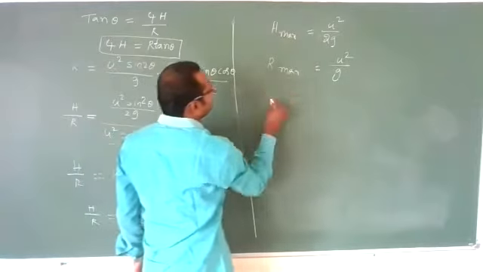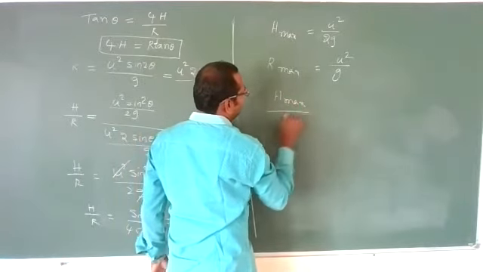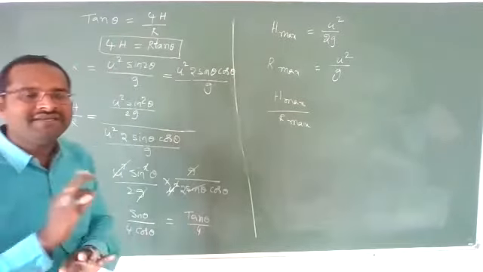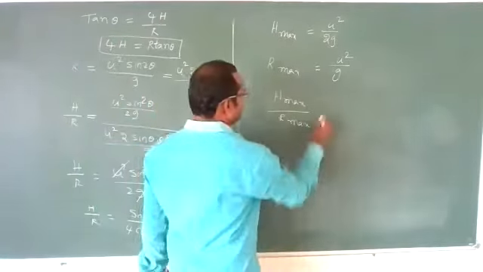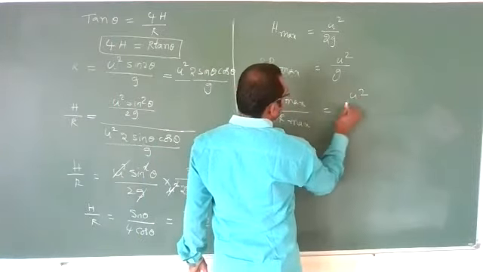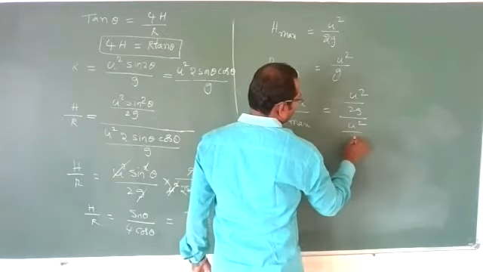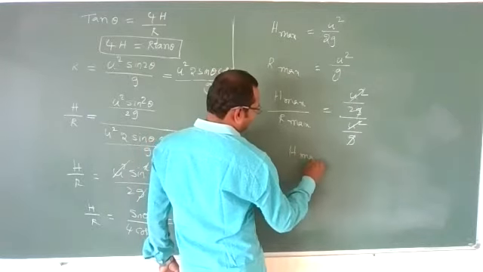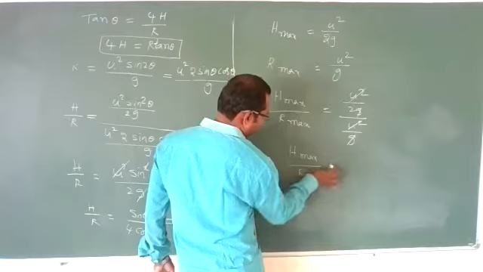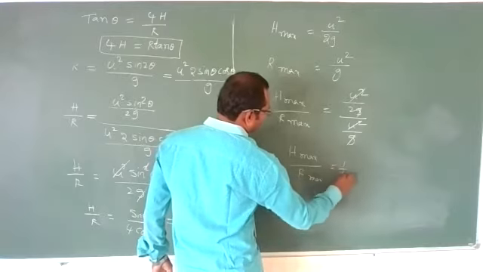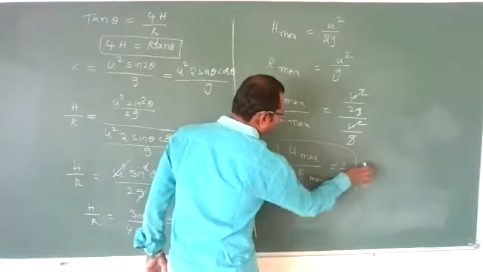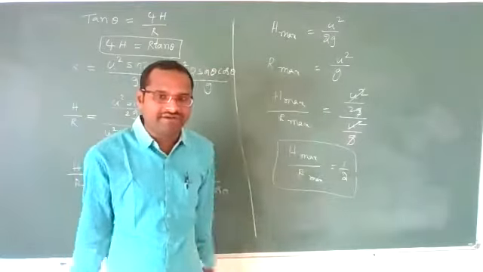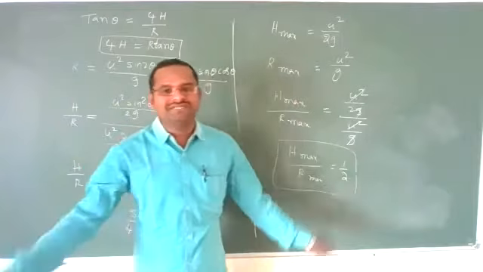Divide these two, what do you get? H maximum upon R maximum. Here I have given height and range only, not maximum height and maximum range. So it will be equal to u square by 2g upon u square by g. g cancels, u square cancels. H maximum upon R maximum will be 1 by 2. This also you can remember: the relation between maximum height and maximum range a body can travel is 1 by 2. Just remember these points.